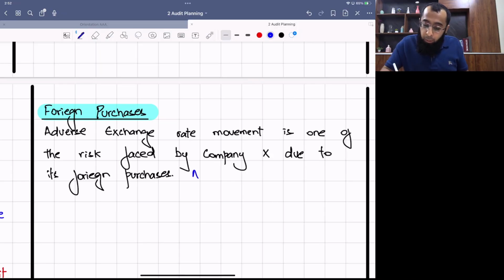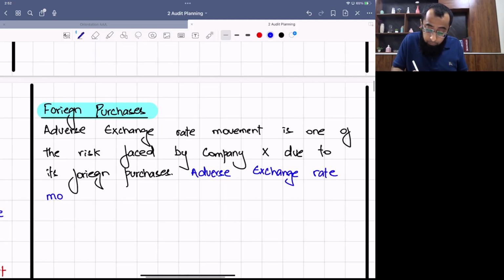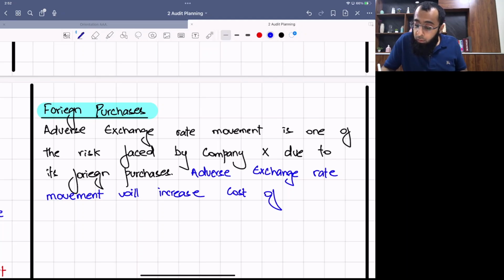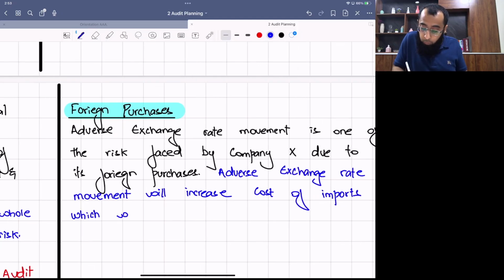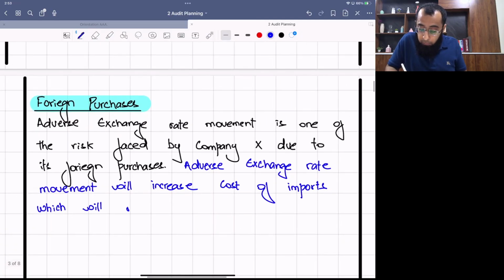Adverse exchange rate movement will increase cost of imports, which will reduce profit margin.